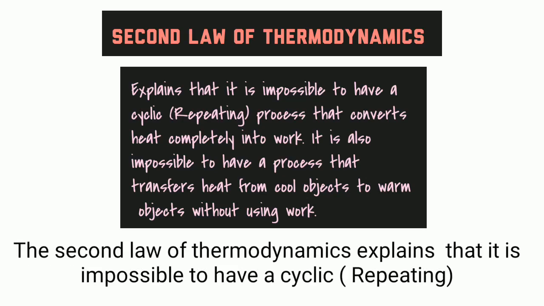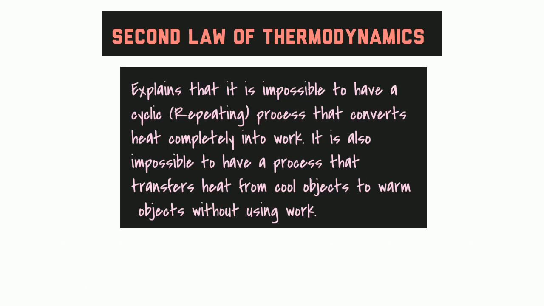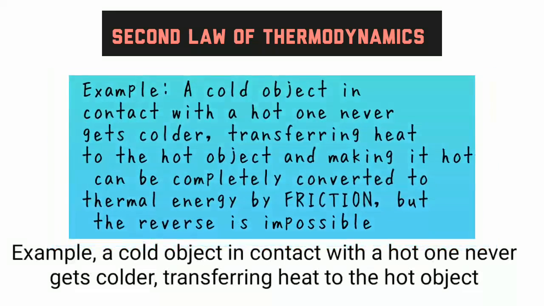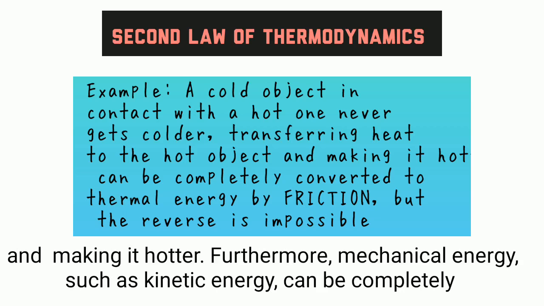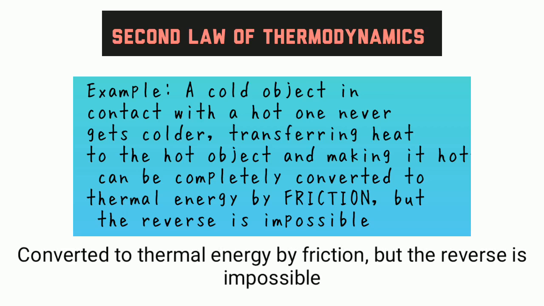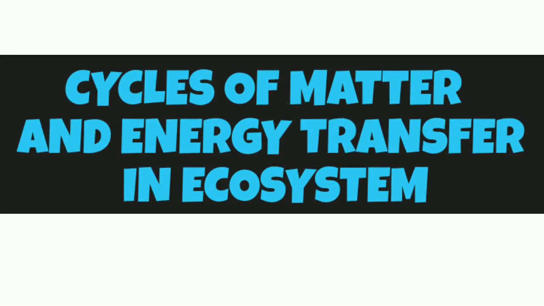The second law of thermodynamics explains that it is impossible to have a cyclic or repeating process that converts heat completely into work. It is also impossible to have a process that transfers heat from cool objects to warm objects without using work. Example: a cold object in contact with a hot one never gets colder, transferring heat to the hot object and making it hotter. Furthermore, mechanical energy such as kinetic energy can be completely converted to thermal energy by friction, but the reverse is impossible.